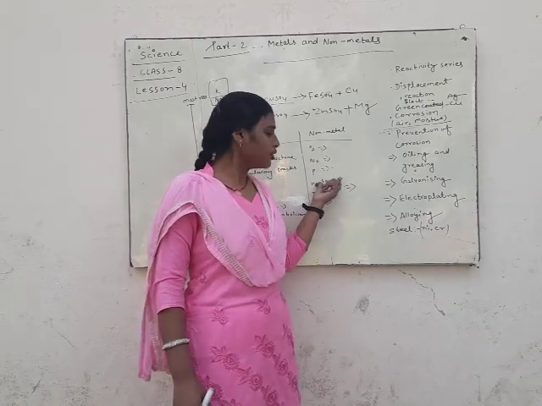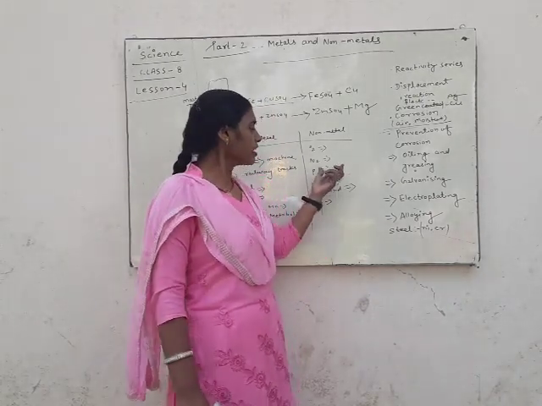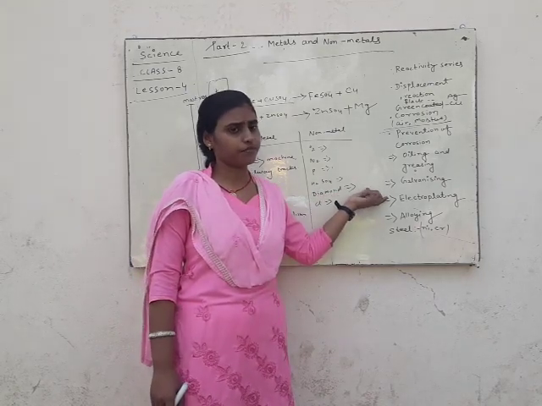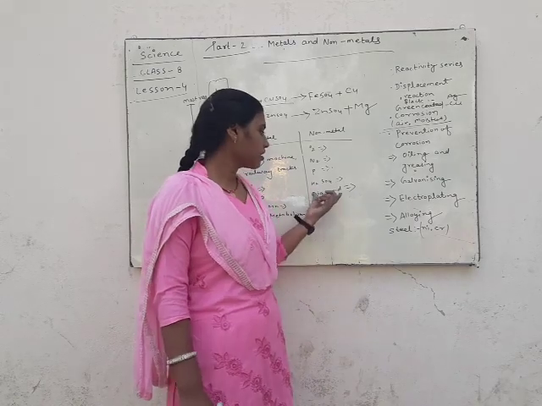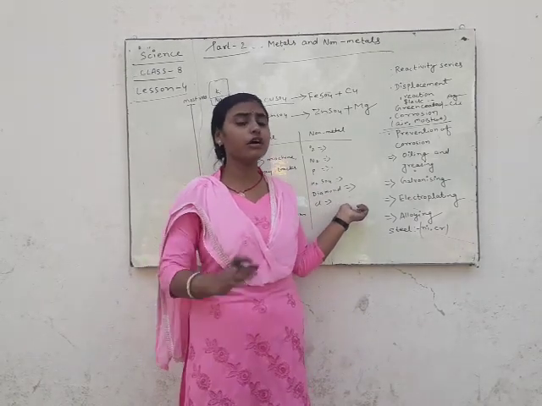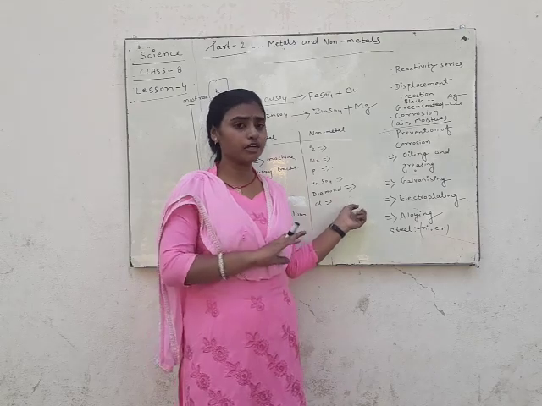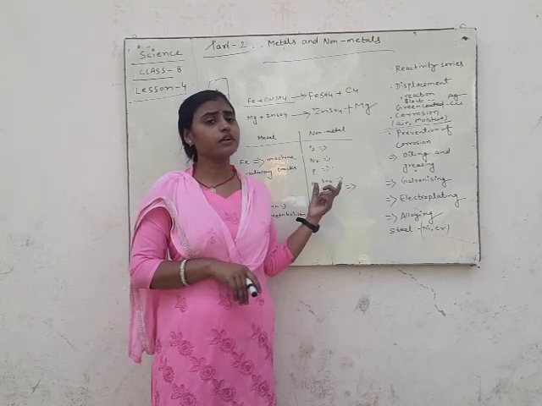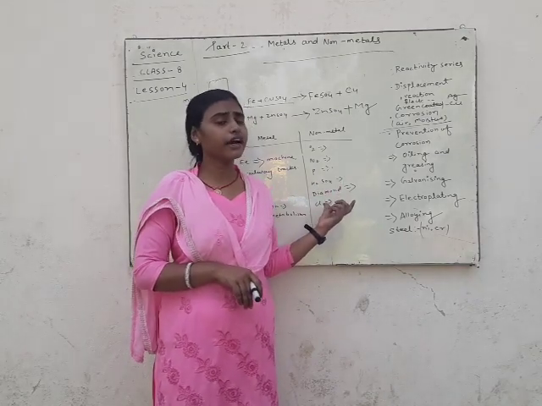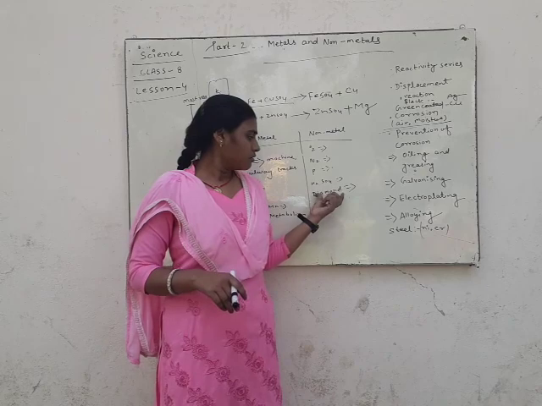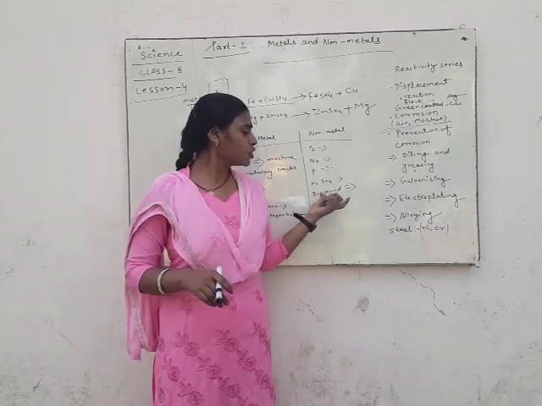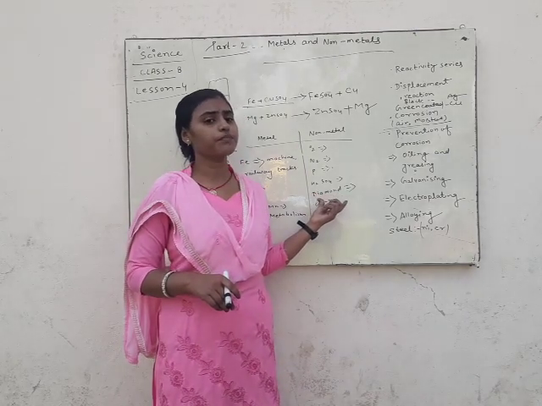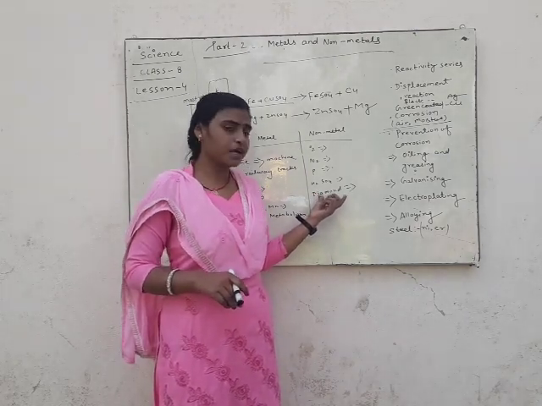For making sulfuric acid we use hydrogen, sulfur and oxygen. Diamond is used for cutting glass because it is very tough, the toughest substance known to mankind. So diamond is used for making jewelry, and especially for cutting glass.